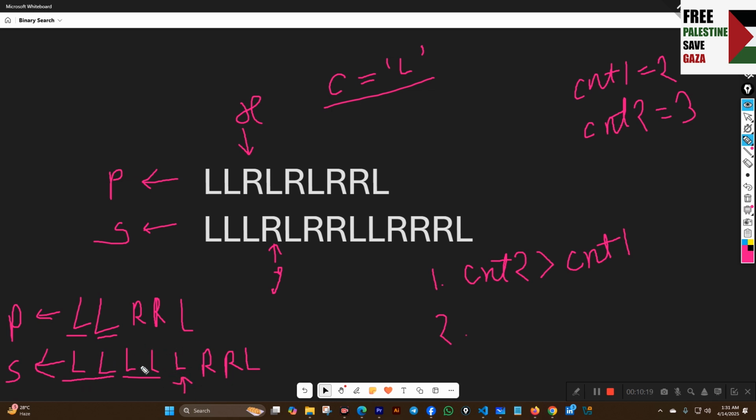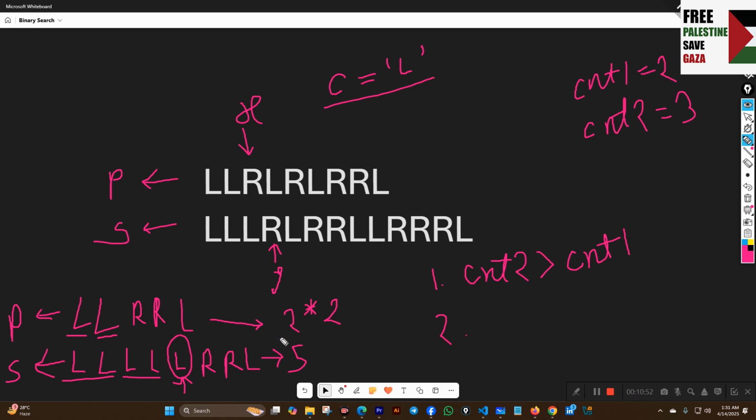So here our count 1 will be 2 for this, but count 2 will be 5 because here L is 5. So we can say that this L is left behind and count 2 is greater than 2 into 2.